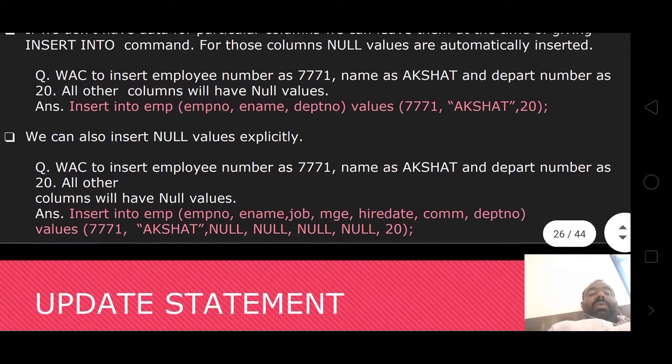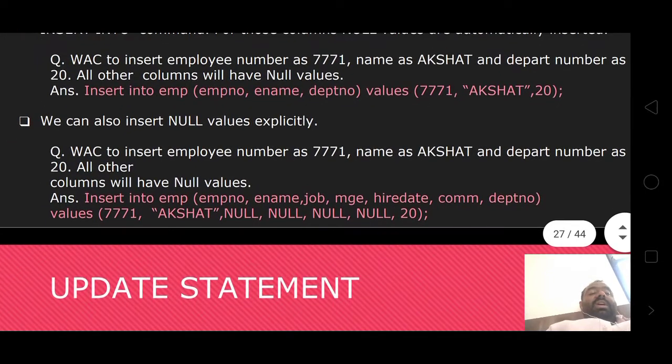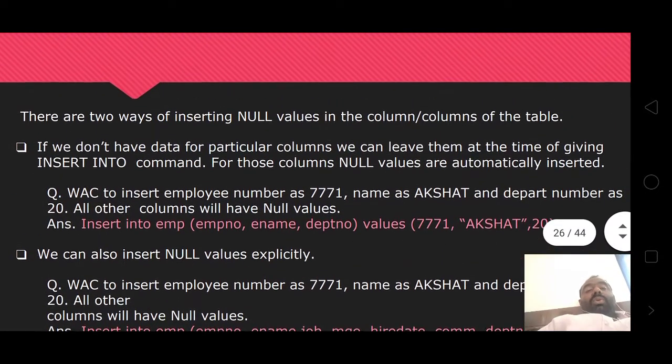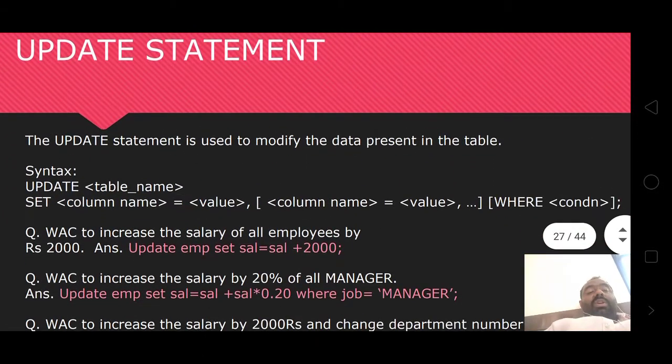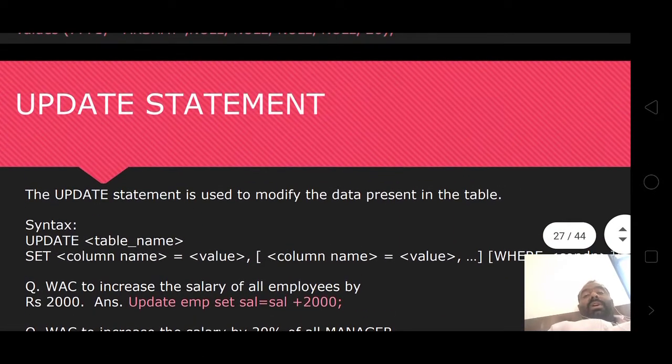Whether you give the null values or don't give them, it automatically takes the null values. If you don't give the null values, it automatically takes them. If you want to give the null values, you may give them.